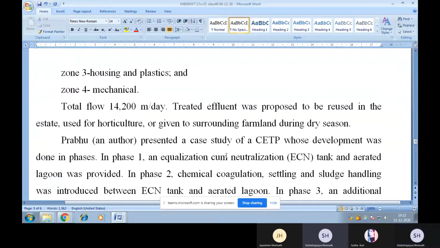Total flow is 14,200 meter cube per day from that particular estate. Treated effluent was proposed to be reused in the estate, used for horticulture, or given to surrounding farmland during the dry season.